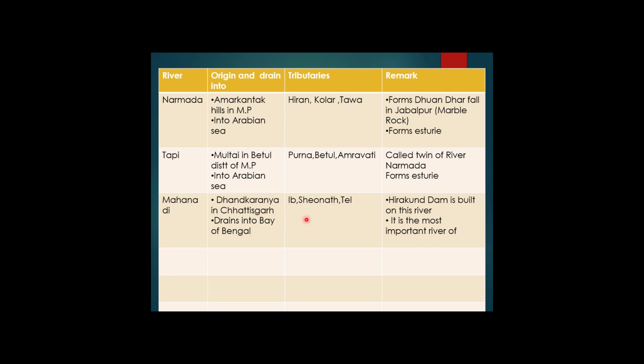And the main tributaries of the river Mahanadi are Ib, Sionath, Tel river, and one of the characteristic features of this Mahanadi river is the building of Hirakund Dam. That dam is built on river Mahanadi. And the drainage basin of the river Mahanadi is shared by the states of Maharashtra, Chhattisgarh, Jharkhand and Orissa. And the total length of this river is 860 km.